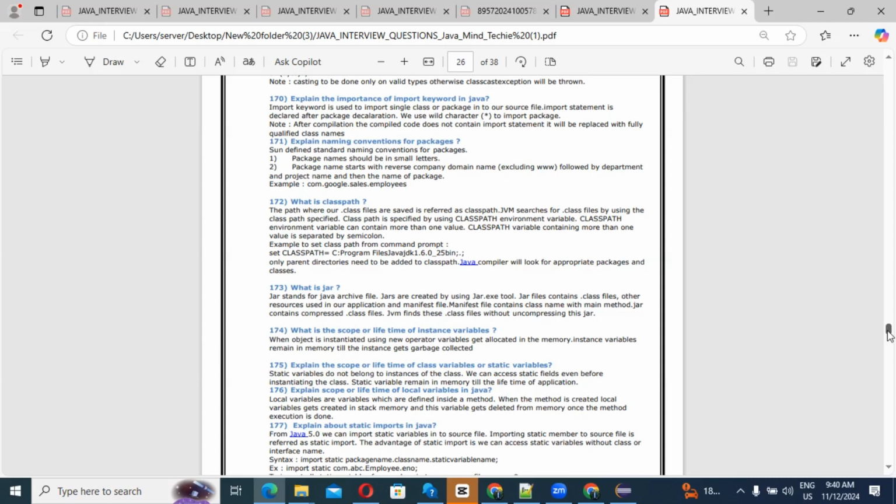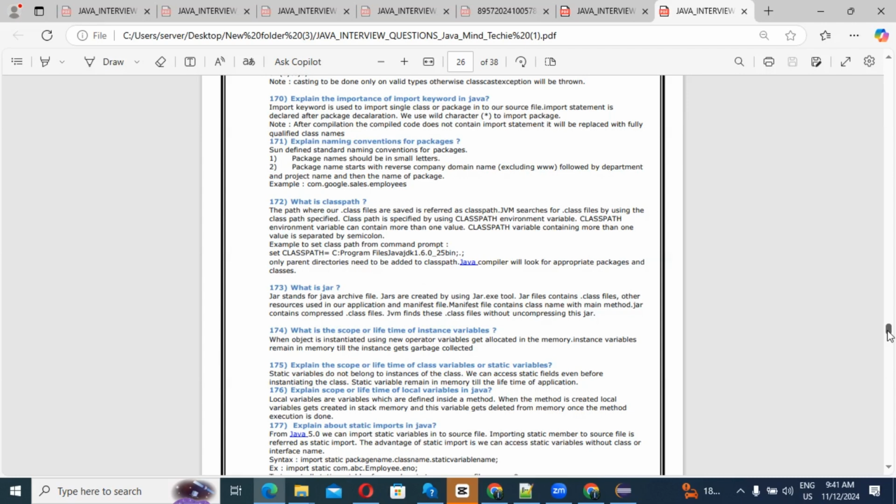Explain the scope or lifetime of a local variable. First instance variable, then class variable or static variable, then the question comes on local variable. What is the scope or lifetime of a local variable in Java? Local variables are variables which are defined inside a method.